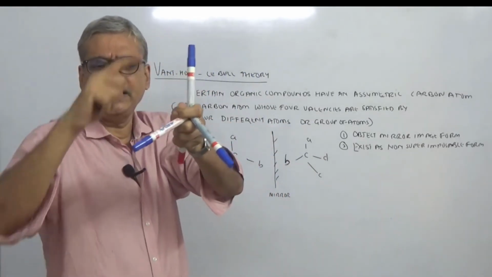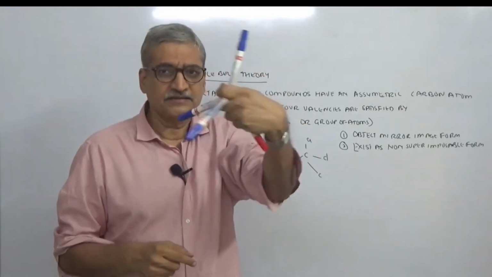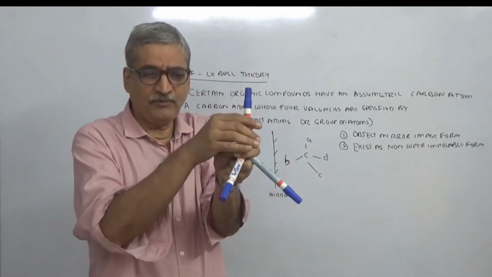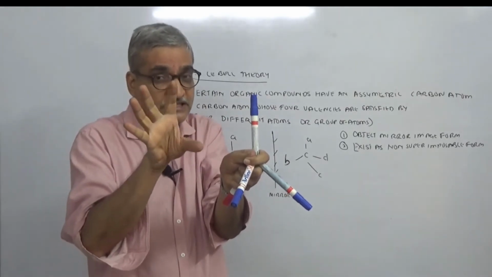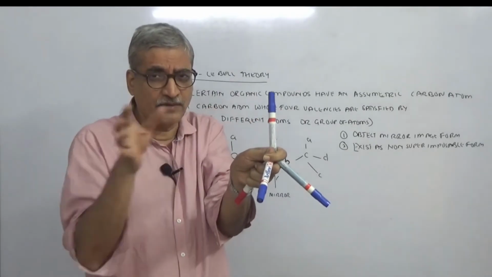In the center there is carbon with A, B, C, D. If this one is like this, its mirror image form will be like this. You understood? There will be one form and its mirror image. These are physically existing molecules, but in spatial arrangement, when you look at them, they are actually object and mirror image forms.